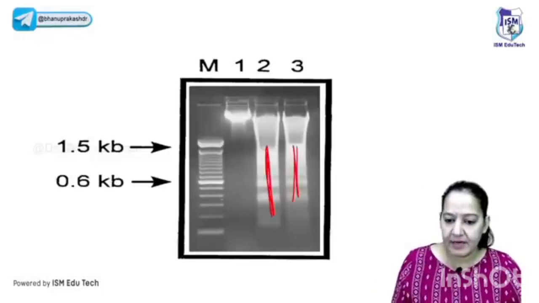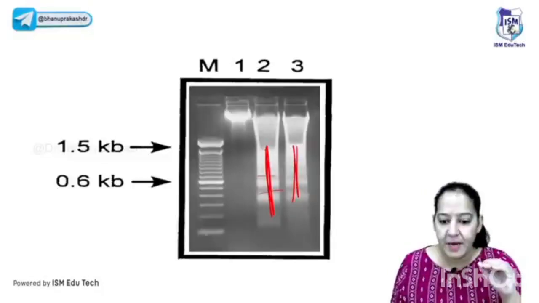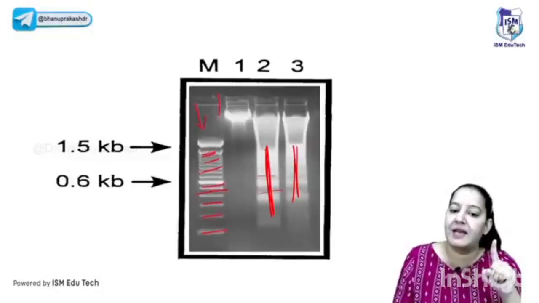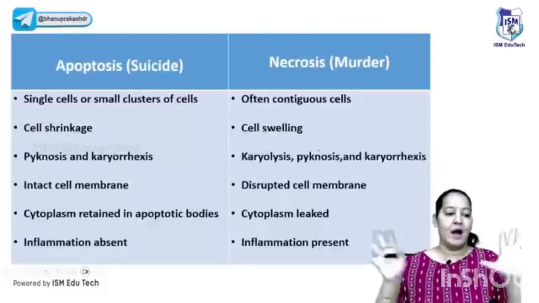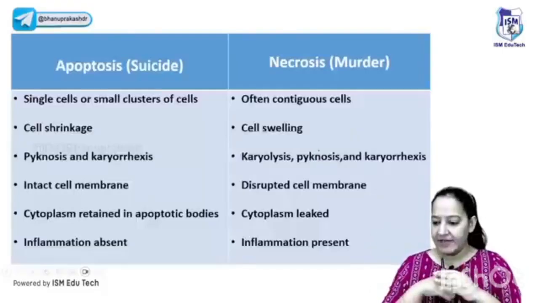You can see here it's continuous, or it is discontinuous also, so big pieces are there normally. But here small pieces, it is looking like a step ladder. So this is an apoptotic cell. These all are normal cells. Say yes, you got it. So we are done with apoptosis. Everyone give me a thumbs up. Everyone. Do you have any doubt till now?